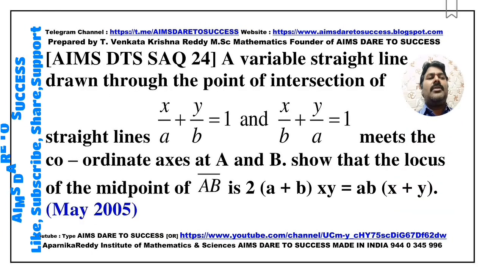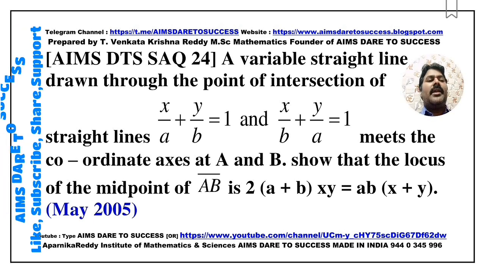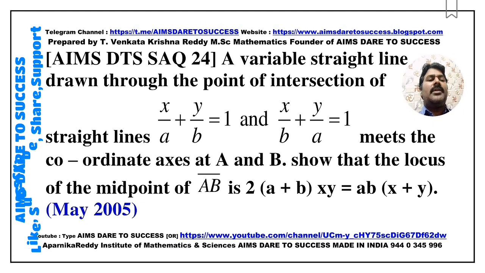Next SAQ 24. A variable straight line drawn through the point of intersection of straight lines x by a plus y by b is equal to 1 and x by b plus y by a is equal to 1 meets the coordinate axes at A and B. Show that the locus of the midpoint of AB is 2 into (a plus b) into xy is equal to ab into (x plus y). This question came from May 2005.